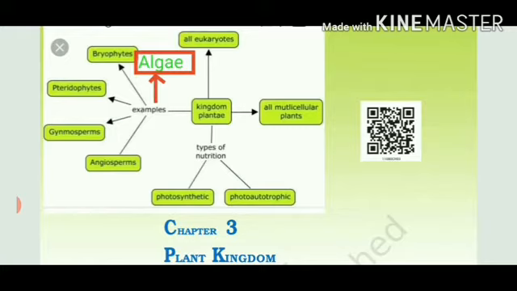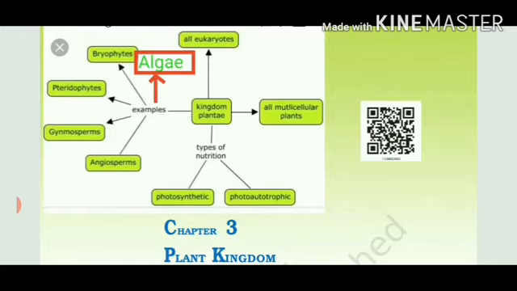The main objective of this chapter is that first of all you will come to learn the different phyla of kingdom Plantae. Their mode of nutrition will remain the same, that they all are autotrophic in nature and they use sunlight for synthesizing the food material. Secondly, the different kinds of plant phyla reproduce separately.